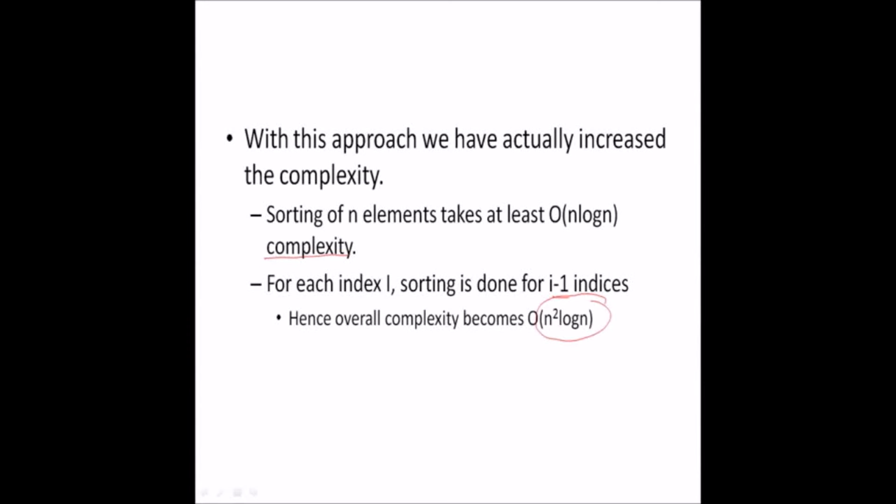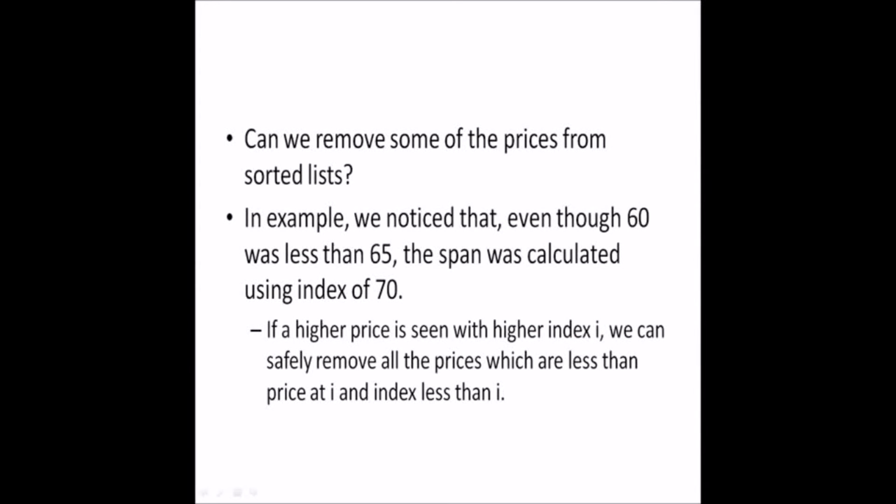The first idea is, do we need to keep all the elements in the sorted list? At 85, we had a list something like this, and we were comparing it with 60, with 65, 70, and 80. In the example, we notice that even though 60 was less than 65, the span was calculated using the index of 70.